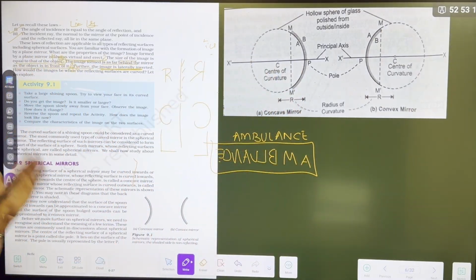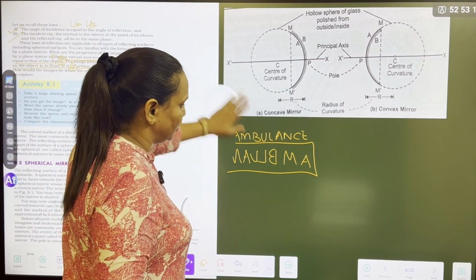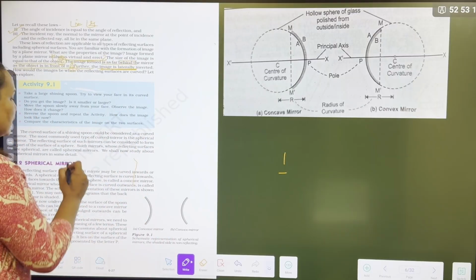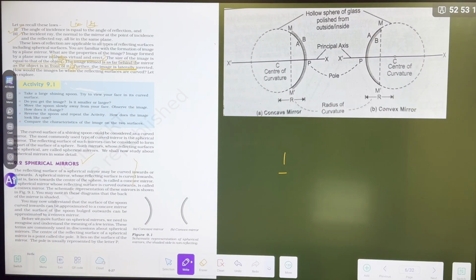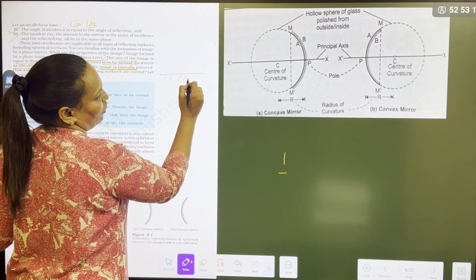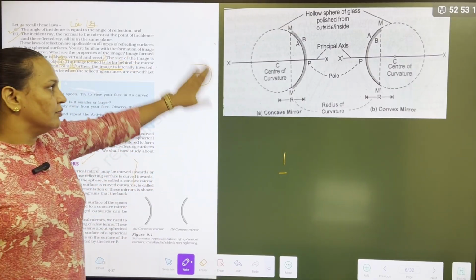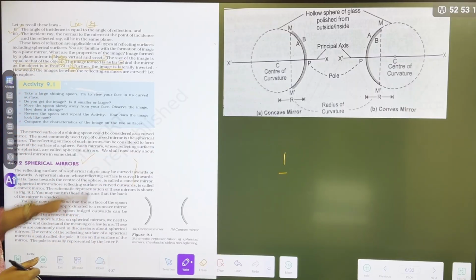Got it? Okay. Now, let's start with the second topic of this reflection chapter, that is called spherical mirrors. Till now, what we have learned is plane mirrors, which you see every day in your life, in our home. But what do you say? Spherical mirror.